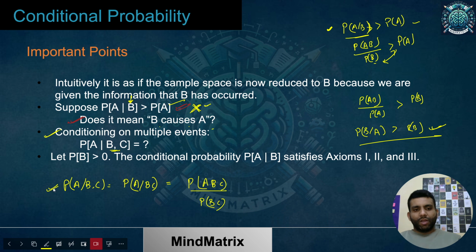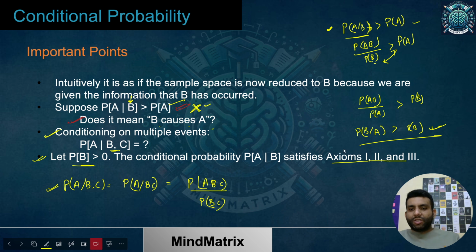Now comes the last point, which is important. Whenever I want to talk about the probability of A given B, we need the probability of B to be greater than 0, as we have already discussed, because if the probability of B becomes 0, then my conditional probability will be undefined. So we have already seen these axioms. What were these axioms? Let me just repeat over here.